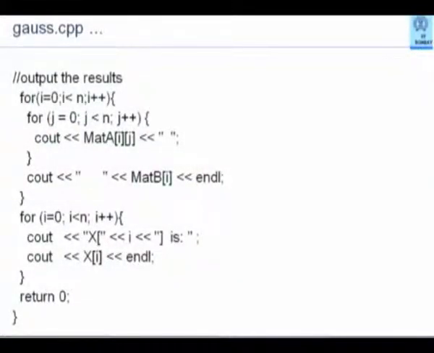The results are output like this. So I output the entire matrix A, I output the entire matrix B. Please note that both the matrices are preserved. They continue to contain whatever was the input, and the final result is printed here.